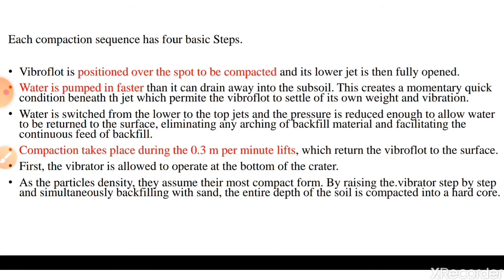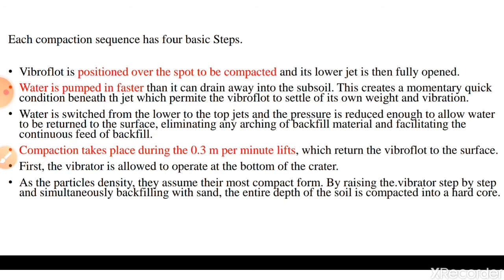In the third step, water is switched from the lower to the top jets, and the pressure is reduced enough to allow water to return to the surface, eliminating any arching of backfill material and facilitating the continuous feed of backfill. Compaction takes place during the 0.3 meter per minute lift, which returns the vibrofloat to the surface.